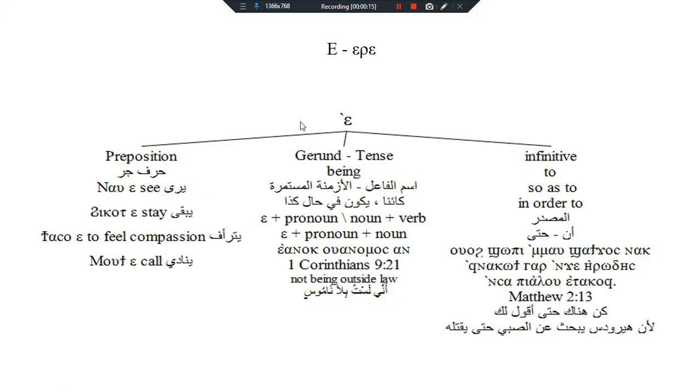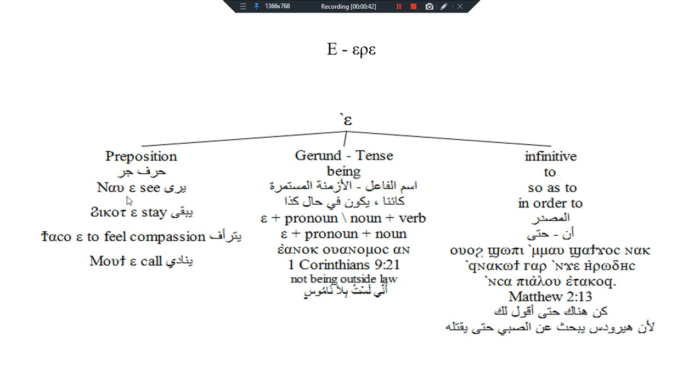A, as we have seen, can be used as a preposition after a number of verbs. It indicates the complement following it, or it has a meaning as a preposition. For example, moti a means to call to someone. Tiasu a, to be compassionate on. He caught a, it means to stand or to stay for.